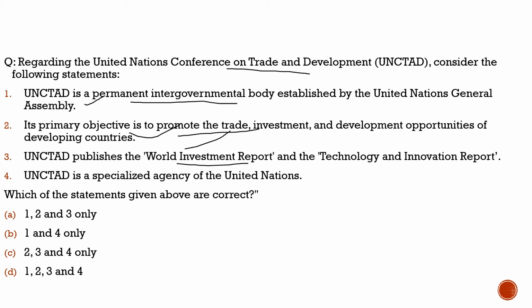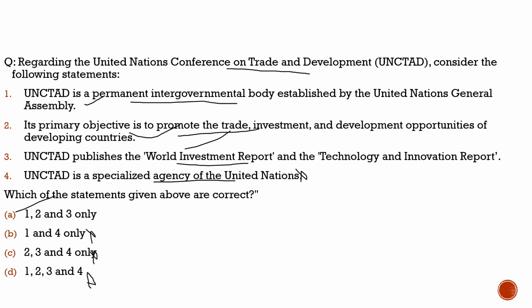Fourth statement, UNCTAD is a specialized agency of the United Nations. Now it is a subordinate agency of the United Nations General Assembly. So fourth statement is incorrect. Once we establish the fourth statement is incorrect, we can eliminate these options and we are left with option A, that is 1, 2 and 3 only. So with this, I hope you had understood the question here. Now with this, we had completed our today's discussion with respect to the questions from the current affairs.